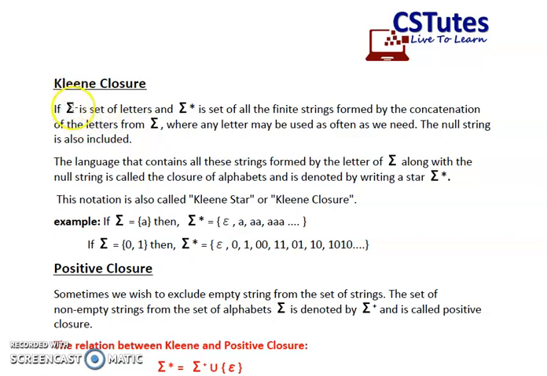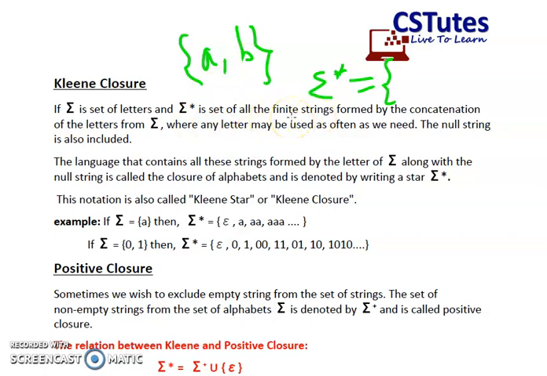That means Sigma is the set of letters. For example, let us take two letters in the set Sigma. The two letters are, for example, let's say A comma B. So we are having A comma B as the set Sigma. Then Sigma asterisk is the set of all finite strings formed by concatenation of the letters from Sigma. So Sigma asterisk will be equal to all the finite strings that can be formed using the alphabet A and B. So why is it finite?